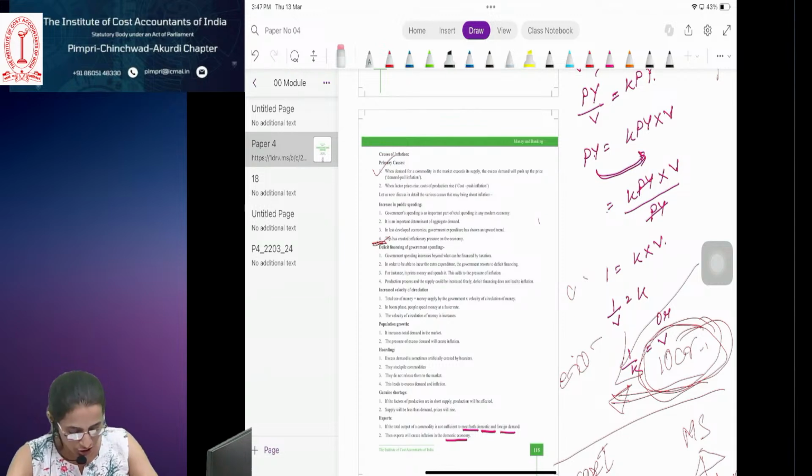Principles of commercial bank. Principle of liquidity. Deposits are repayable on demand or after the expiry of a certain period. Everyday depositors either deposit or withdraw cash. To meet the demand for cash, all commercial banks have to keep a certain amount of cash in their custody. Simple, the same thing which we saw previously.